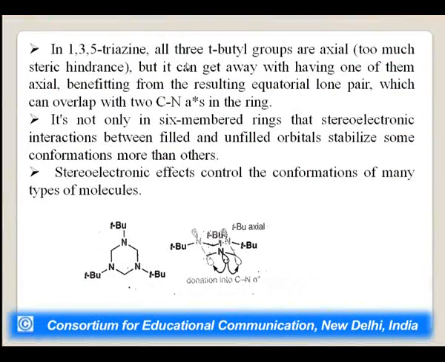In 1,3,5-triazine, all three tertiary butyl groups are axial. Here you can see the structure, and we are saying all three groups are axial. Too much steric hindrance, but it can get away from having one of them axial. If we make one of them axial, benefiting from the resulting equatorial lone pair, which can overlap with the C=N.